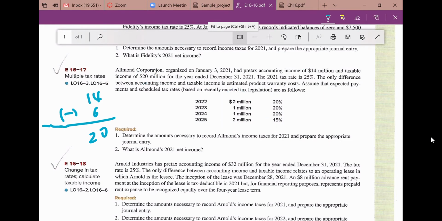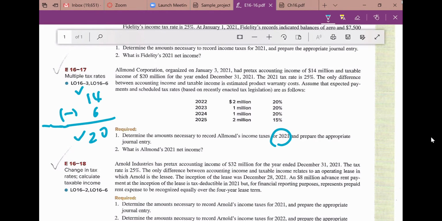Okay. As we talk about, current year is 2021, right? So pre-tax accounting income is 14, right? 14 here. And then we know the taxable income is 20. So the difference is 6. 6 is because of the warranty expense, right?